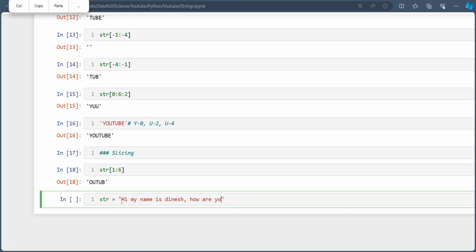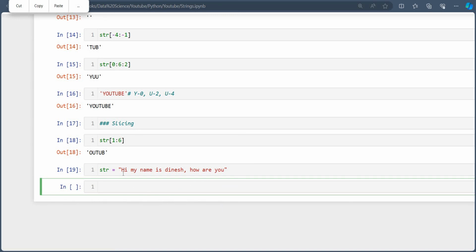How are you? Suppose this is my string. I want the same thing: do the slicing and remove the first and last character. You don't have time to calculate each and everything, and here space is also one of the indexes. Do remember that space is an index only. It contains the value, it contains the memory block, because it is inside the string, inside the quote.